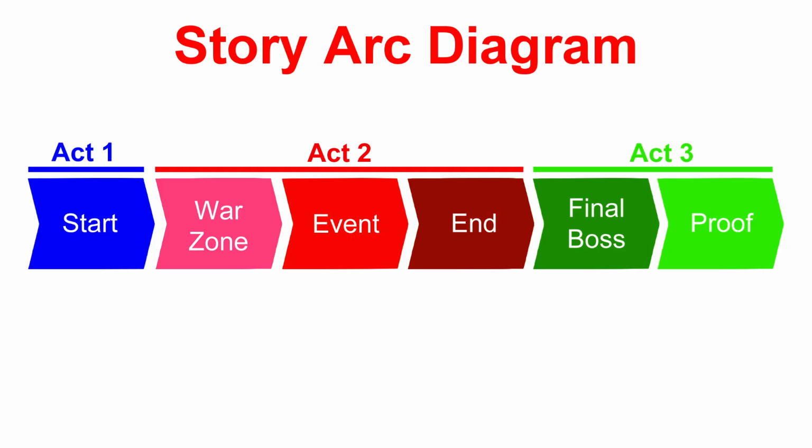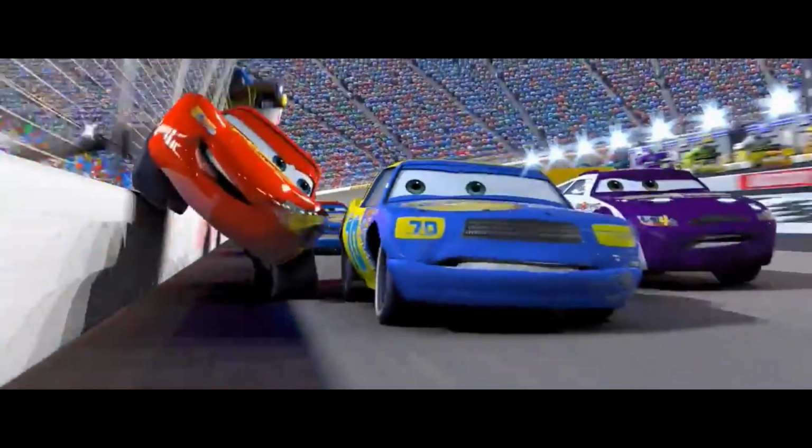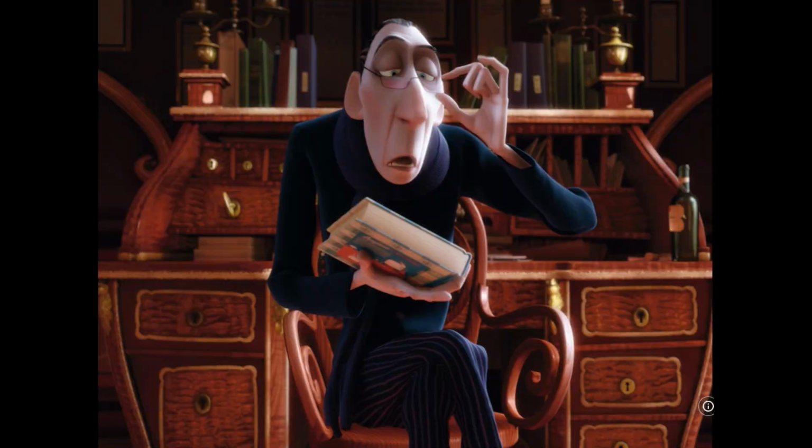An inciting incident happens at the end of Act 1. The catalyst brings your protagonist into the first step of Act 2, the War Zone. The War Zone is where the protagonist faces opposition to their start belief. In Ratatouille, Remy and Linguini face off against people who believe that not everyone can cook, especially a rat. These are Skinner, Ego, and Django.